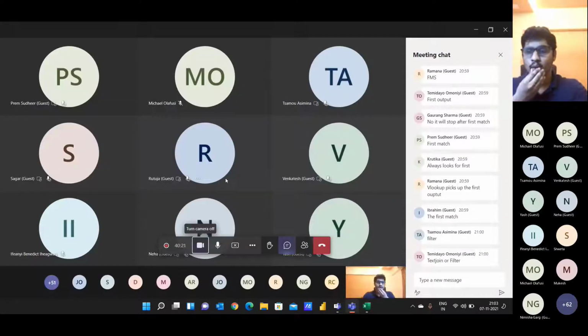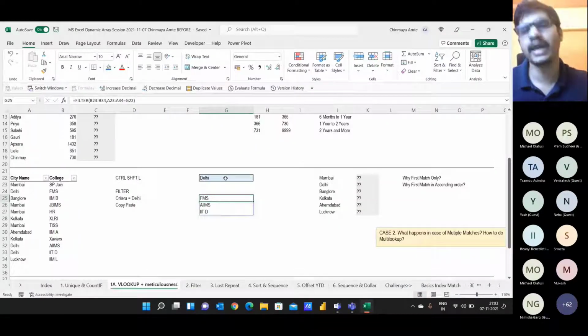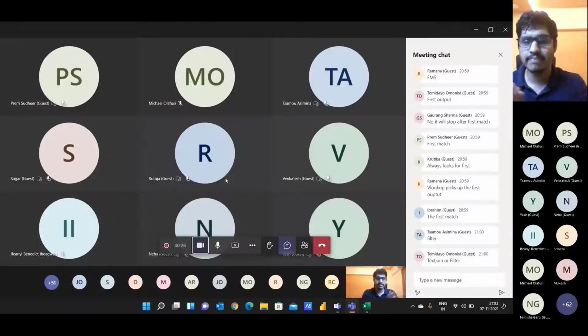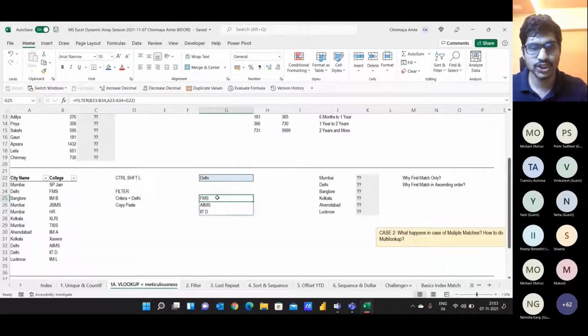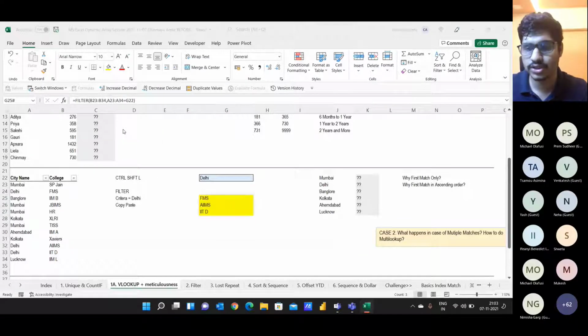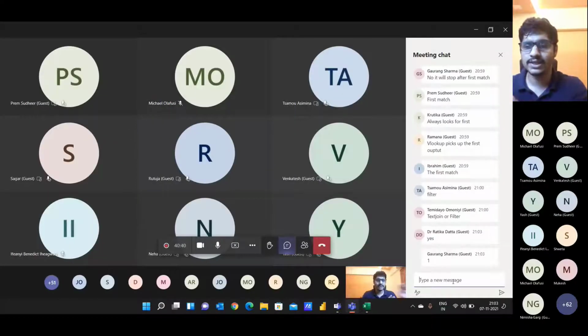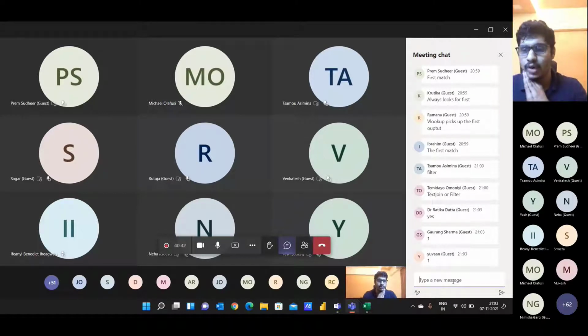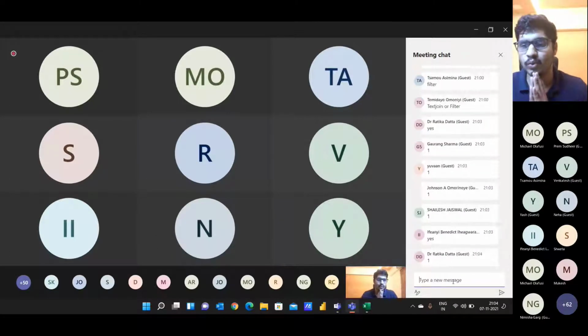So are you guys able to understand the filter function here? And then we will go back to how we can get that data into an entire cell. But is filter making sense for you guys? Could you get this output, which I have highlighted in yellow color? Are you able to get this filter on your systems? Just let me know via ones and zeros. Gaurang is saying 1, Yuvan is saying 1, Ifine is saying 1. Great, great, great. Pratika is saying 1.